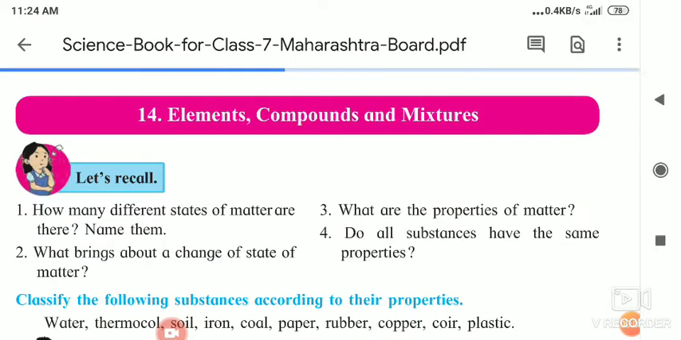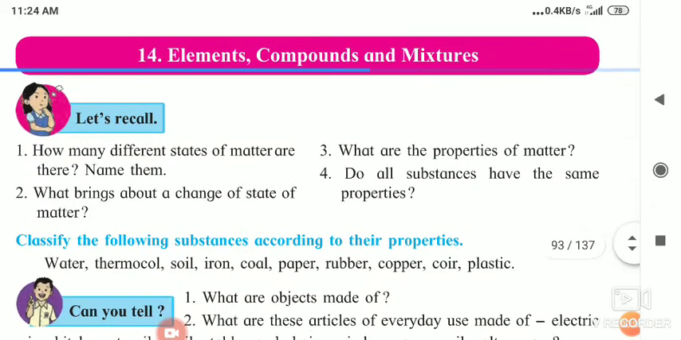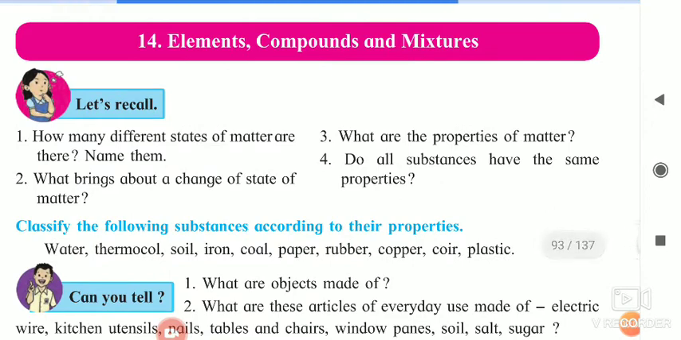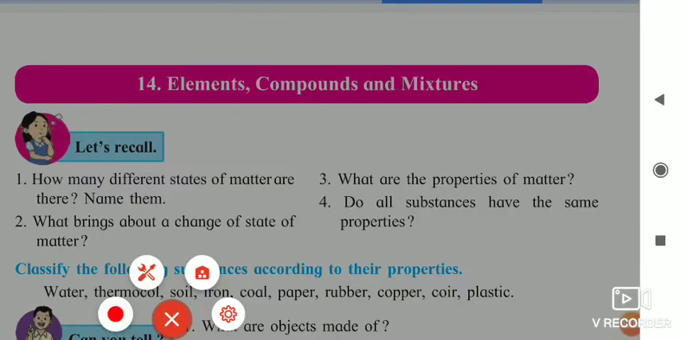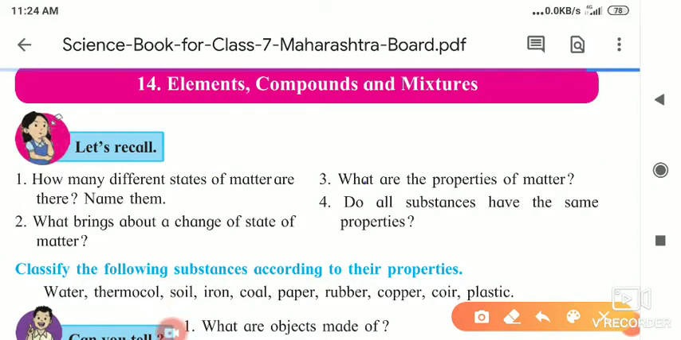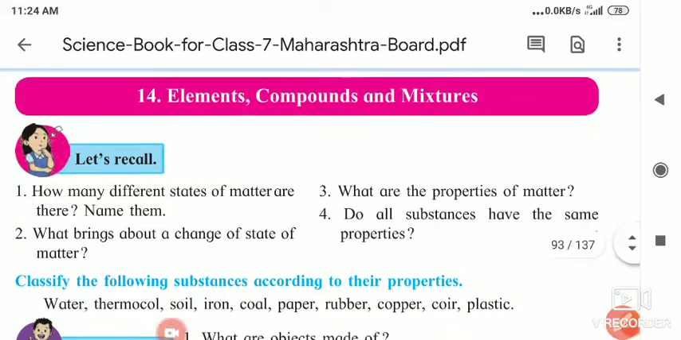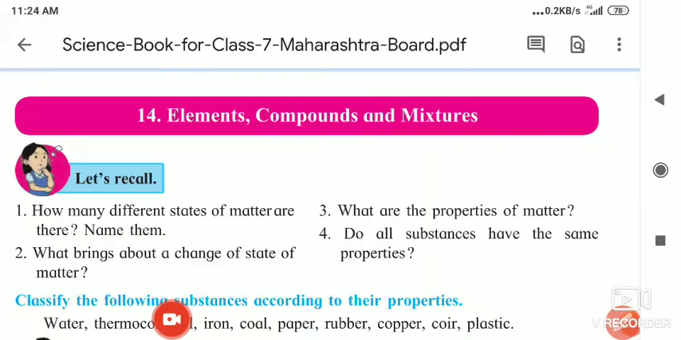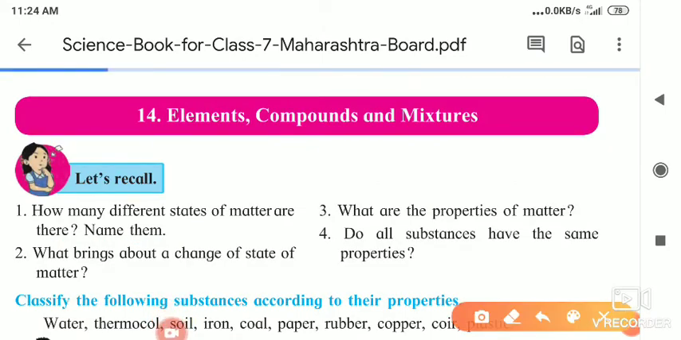Hello students, today we are starting the new lesson, that is elements, compounds and mixtures. As you know, an element is made up of only one kind of substance. A compound is made up of the mixing of two elements, and there is a particular proportion for compounds and mixtures.